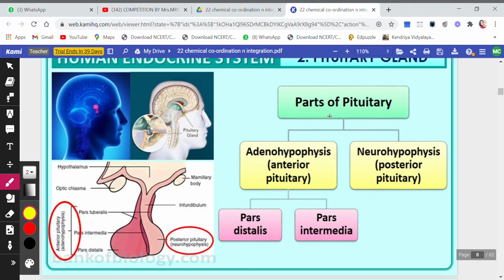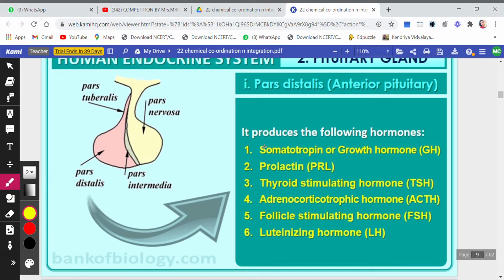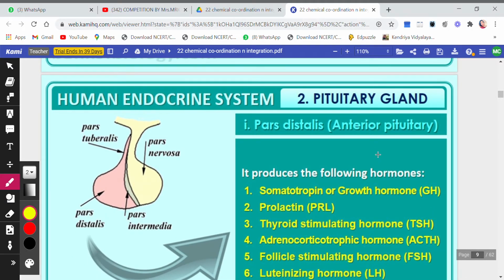Then children, the pituitary is basically divided into two parts: adenohypophysis, that is the anterior pituitary, and neurohypophysis, that is the posterior pituitary. Okay, adenohypophysis is again divided into pars distalis and pars intermedia. So these are the various parts of the pituitary. Now let's see pars distalis, that is the anterior part of the pituitary. As you see, it produces the following hormones. The anterior pituitary has many hormones.